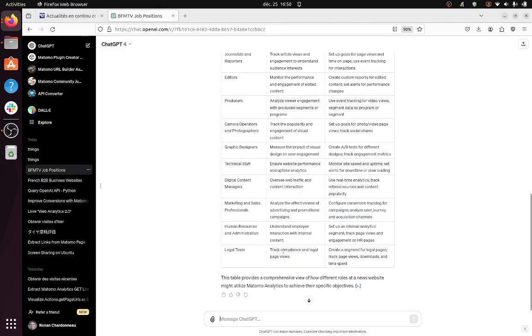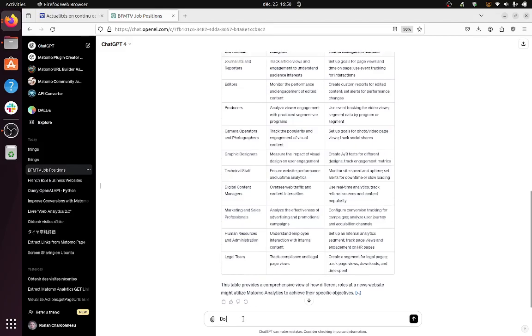They say, hey, track compliance and legal page views, create a segment for legal page view downloads and size page, which is not about what I call real goals. Okay, do the same thing, but just for goals, like goals as conversions.